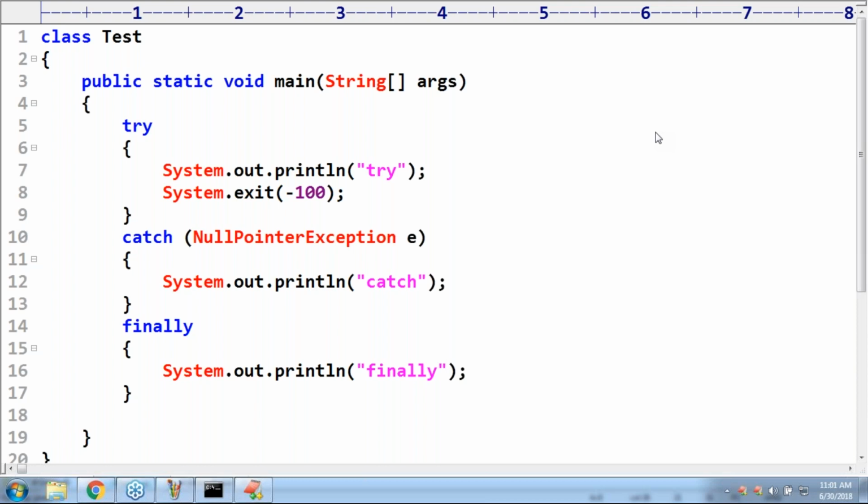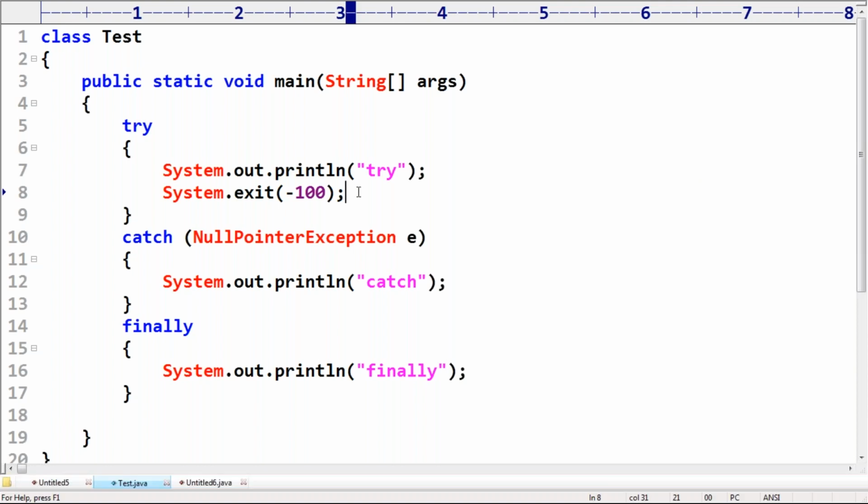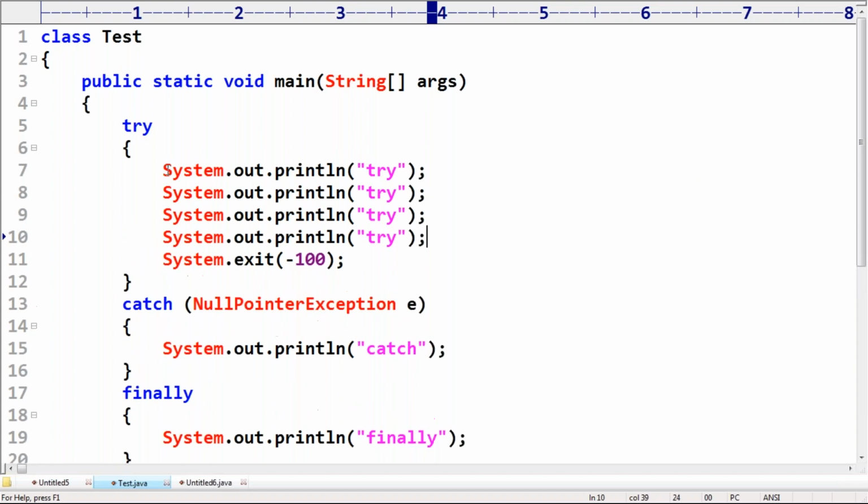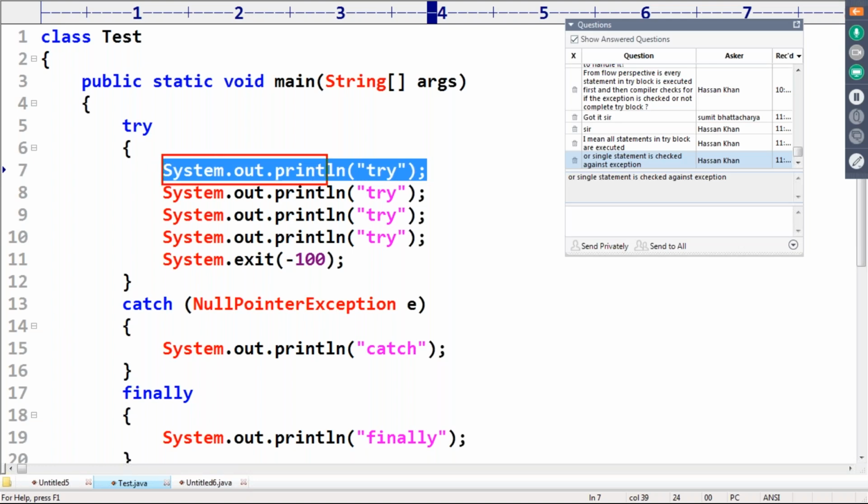Yes. Here there is one small twist, and that twist you have to be aware of. Generally, these statements will be executed one by one inside the try block.